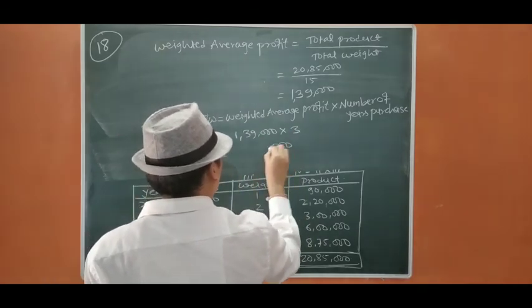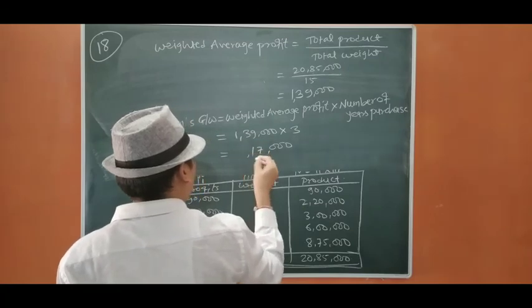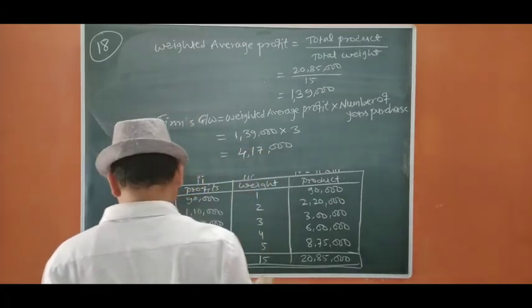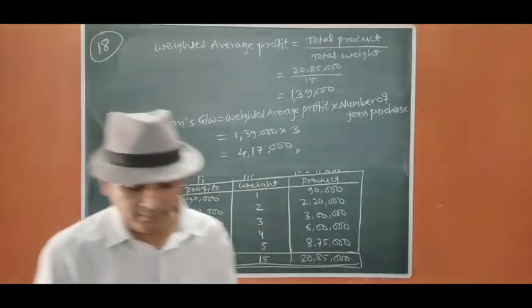So 3 nines are 27, 2 carry, 3 nines are 27 plus 2, 1 carry, which gives 4,17,000. This is the end of question number 18.